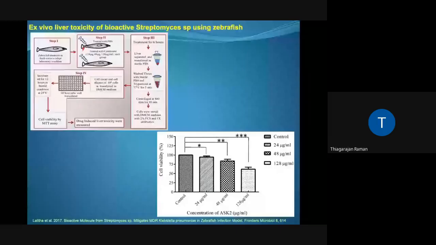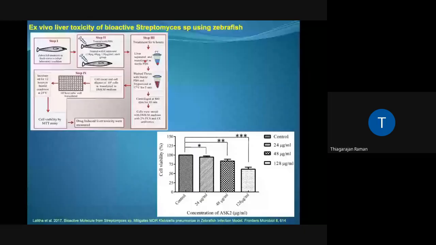So, in a nutshell, the zebrafish were either treated with PBS or they were treated with the compound, ASK2, shown here, and then the liver was isolated and homogenized. Individual cells were isolated and cultured, and the MTT assay was performed.